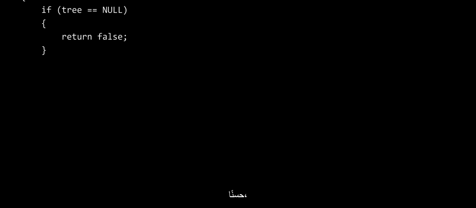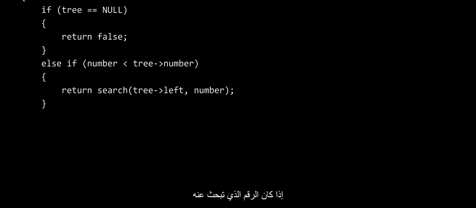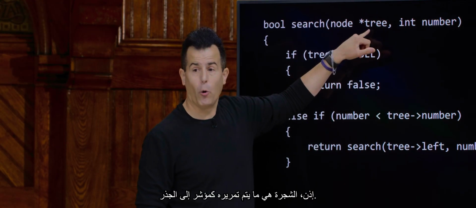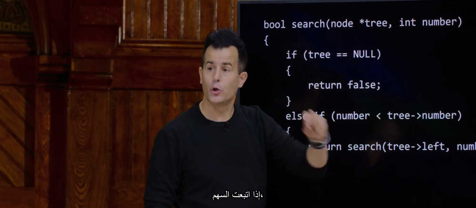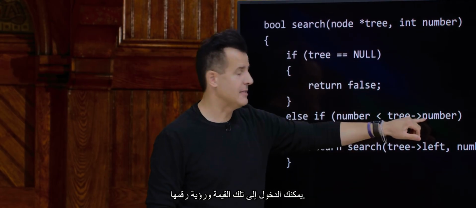So how do you actually traverse this thing in C code? Well, we can pluck off the easy case first, the base case. If the tree itself is null, like if you hand me nothing, I'll give you your answer right now: false. There's no number here if the tree is empty. So that's easy. Otherwise, if the number you're looking for is less than the number in the current node, so tree is what's passed in, a pointer to the root, so if you follow the arrow, you can get inside of that value and see its number.